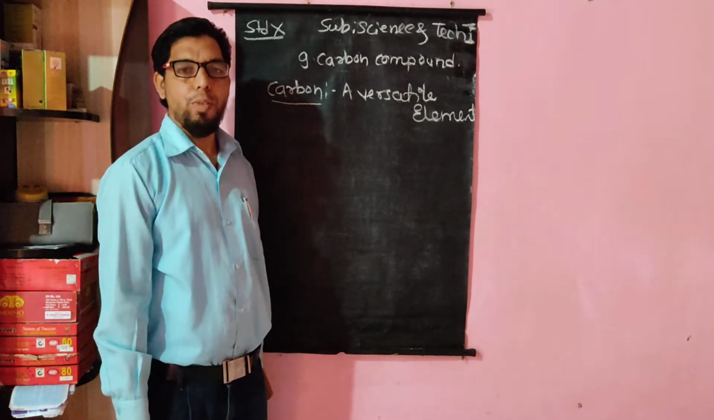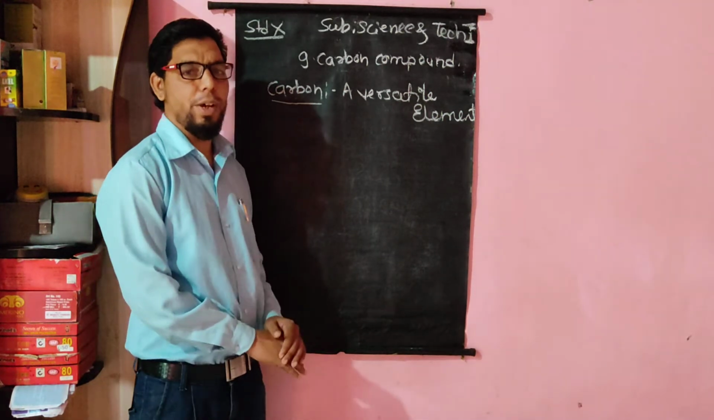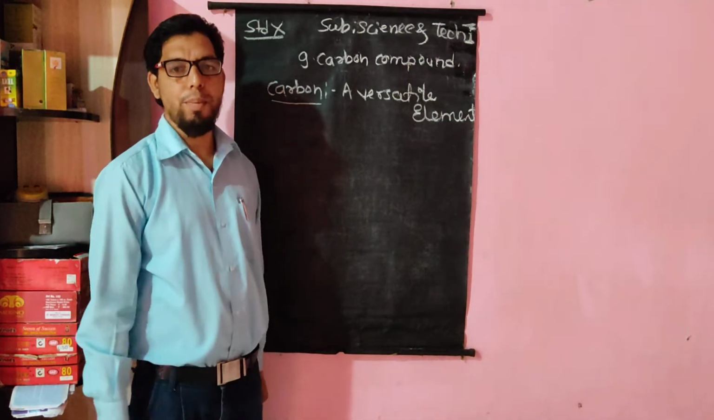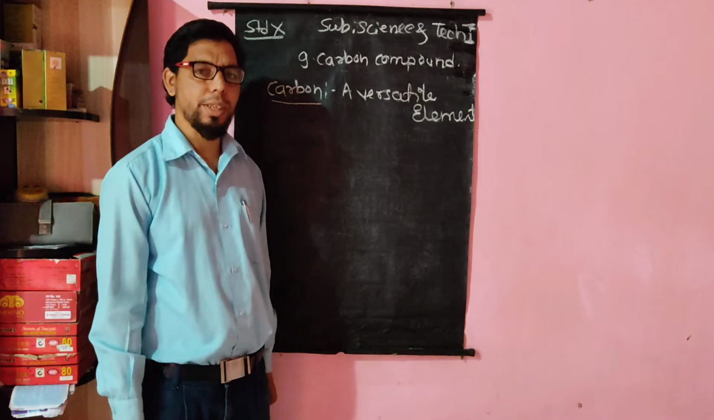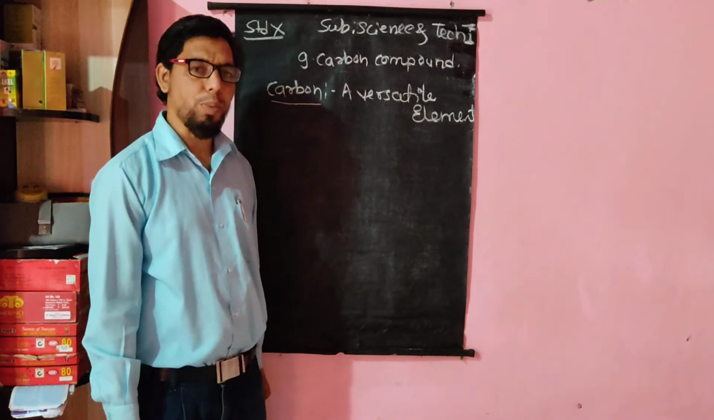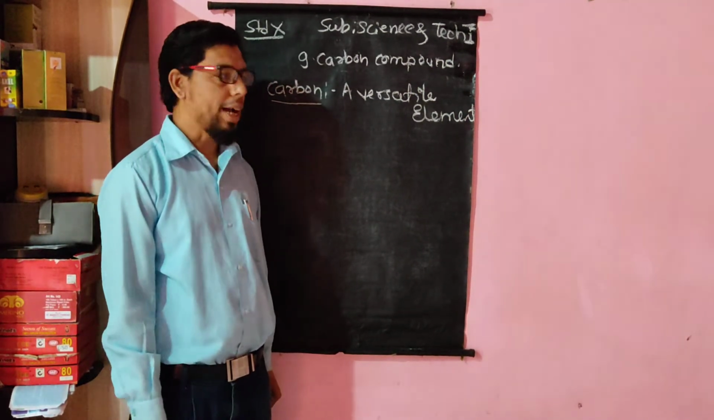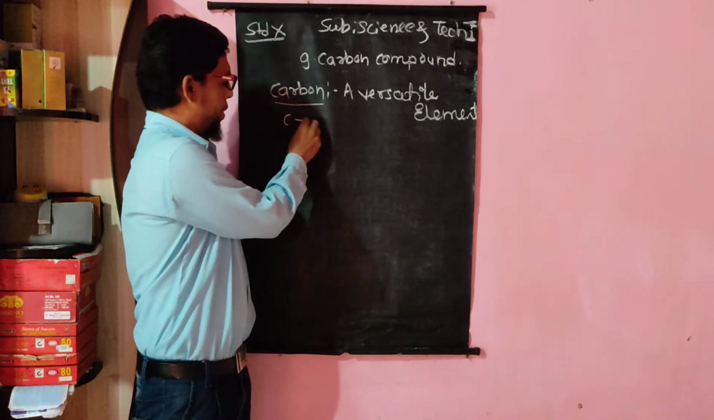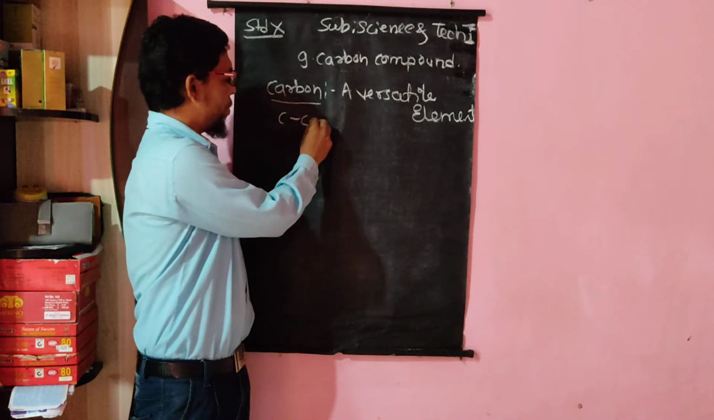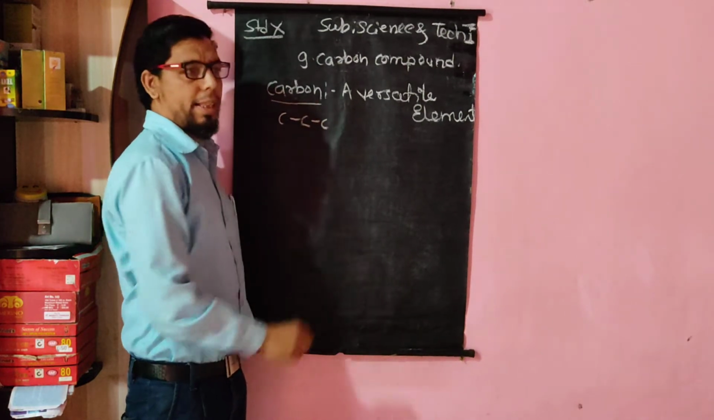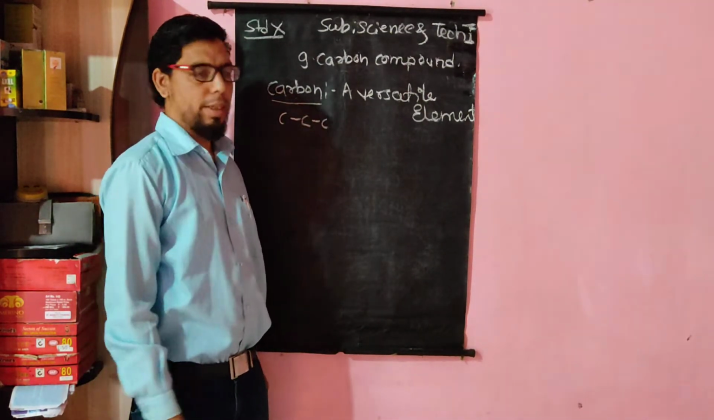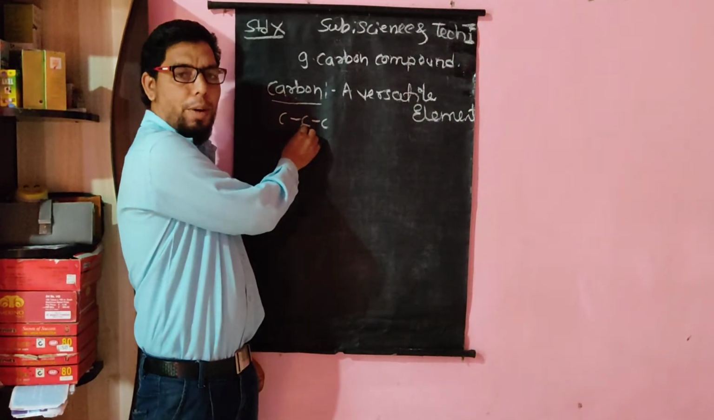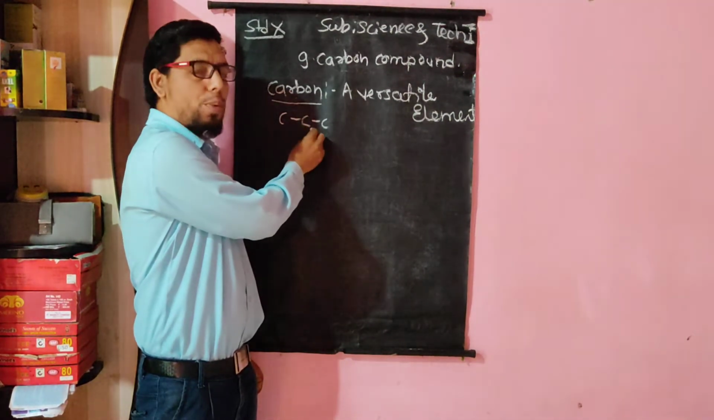Why does carbon form many compounds? This question arises in our mind. The answer is that carbon has a special property: one carbon can form a compound with another carbon, and that is by means of a covalent bond.